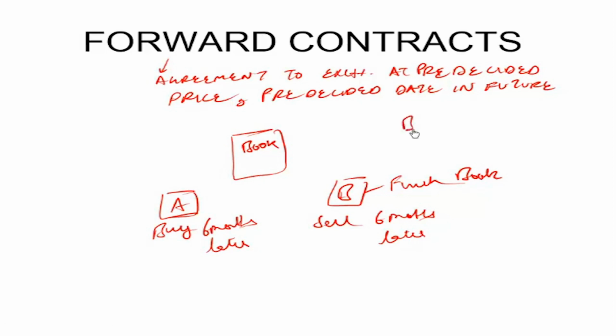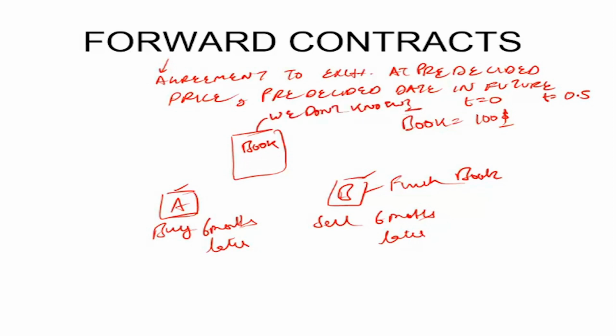Let's say the current price of the book is $100. And both counterparty A, that is the buyer, and counterparty B, that is the seller, are okay with this price. That is the current price at t equal to 0, that is right now. However, do they want to buy and sell the book today? When do they want to exchange the book? 6 months later, or at t equal to 0.5? At t equal to 0.5, what is going to be the price of the book?